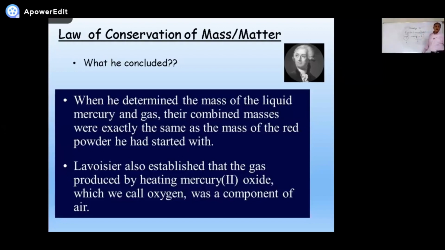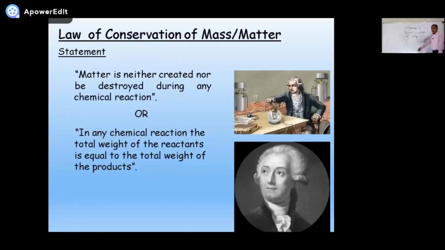That is why it's written there in the next paragraph, you can see on the screen. Lavoisier also established that the gas produced by heating red oxide of mercury, which we call oxygen, was a component of air. So here comes the law. What was Mr. Lavoisier's statement regarding all of these experiments? The old concept of producing or destroying matter has been disproved.